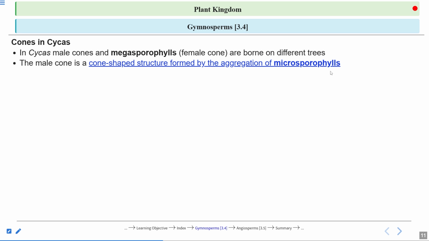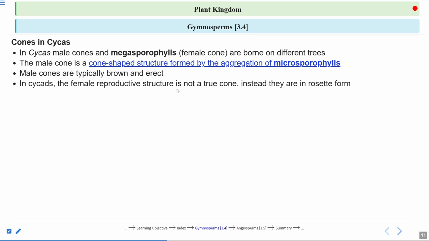The sporophylls that bear a lot of microspores in the sporangia are called microsporophylls and they form an aggregate. Aggregation means they are very compactly arranged, and they form a cone-shaped structure. Male cones are typically brown and they are erect.